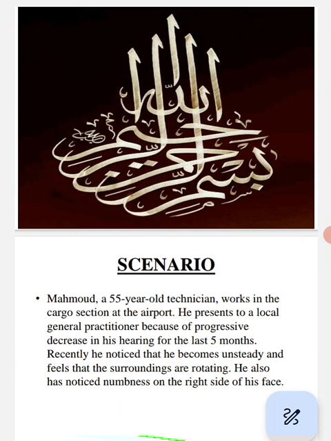Mahmood, a 55-year-old technician, works in a cargo section at the airport. He presents to a local general practitioner because of progressive decrease in his hearing for the last 5 months. Recently, he noticed that he has become unsteady and feels that the surroundings are rotating. He also has noticed numbness on the right side of his face.